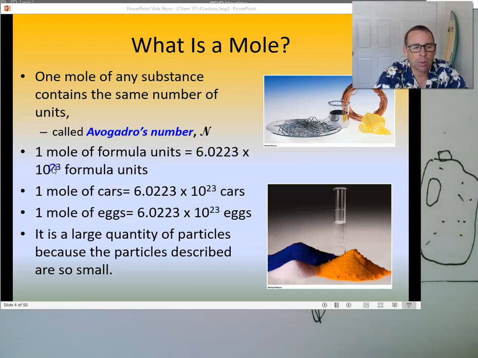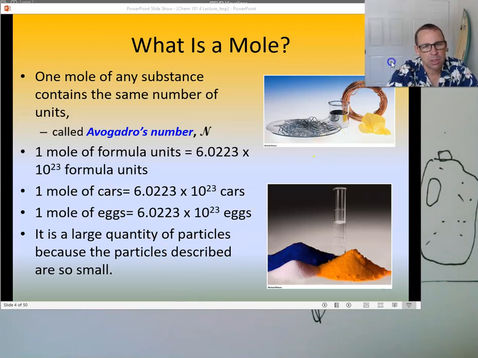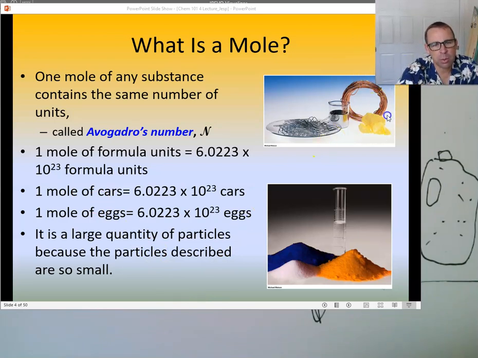But usually what we do is we talk about the relationships between the number of moles of one atom to the moles of another atom. Okay, and we'll use that for some examples. Here in this picture, this is a mole of sulfur. So it's not enormous. This is a mole of copper. Here's a mole of mercury.